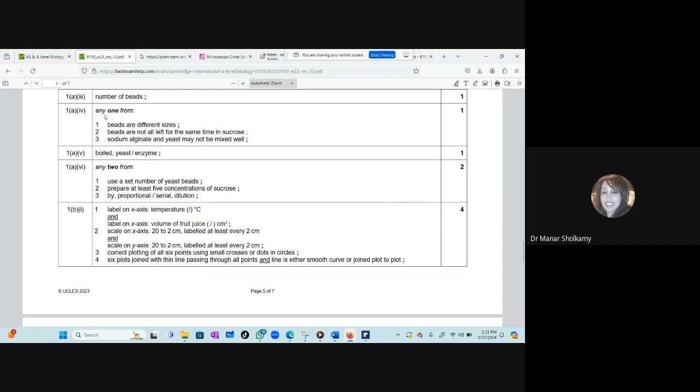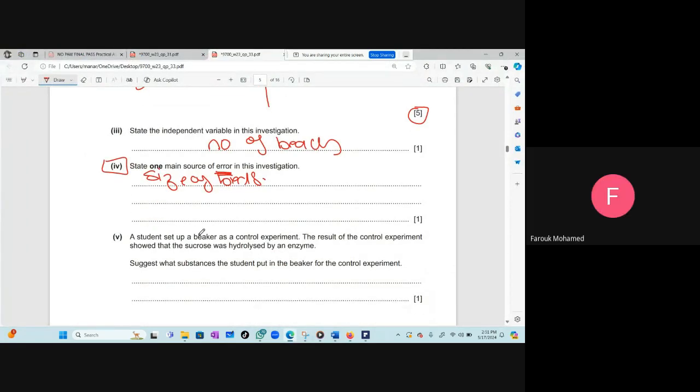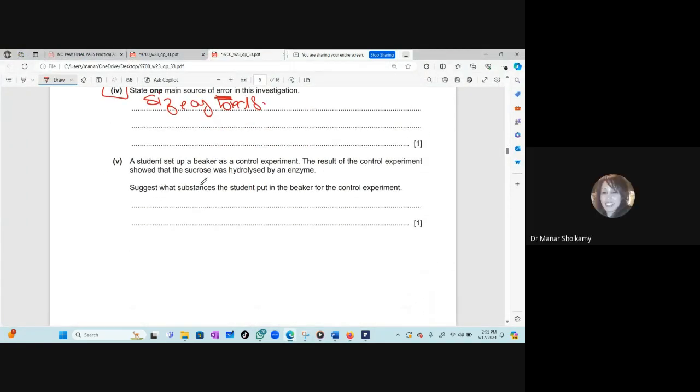Okay, so write both. In my opinion, write both. Okay, are you with me? Yes. Okay. Suggest what substances the student put in the beaker for the control experiment.